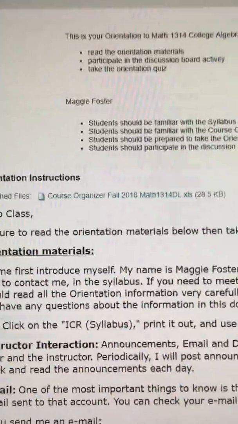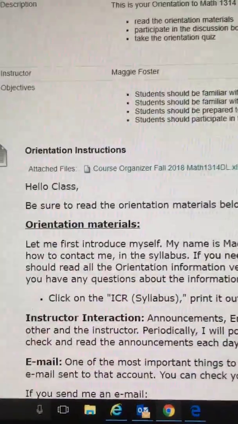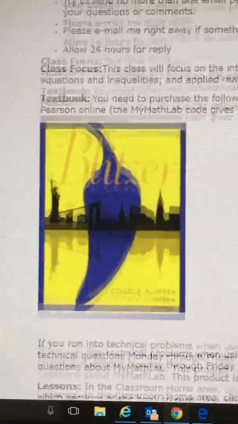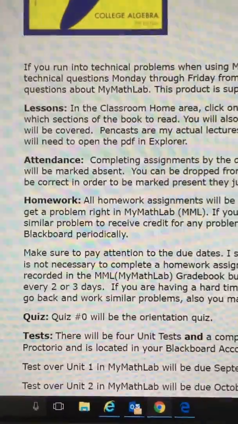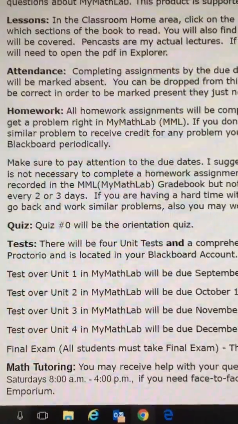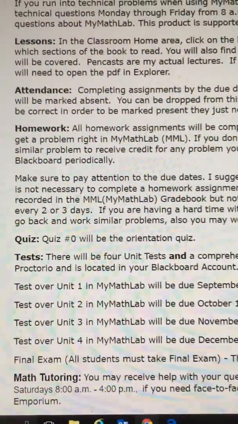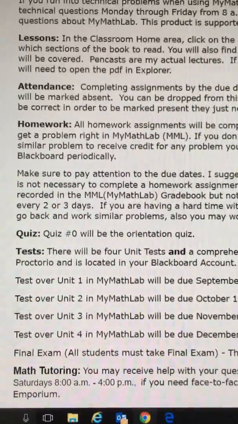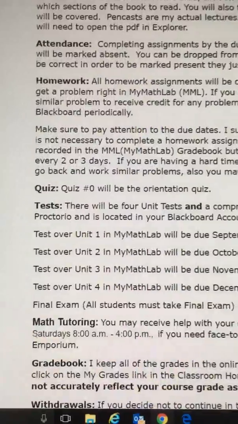Okay. The other thing that I would like for you to look at here, you slide all the way down, you can read through the orientation materials. It tells you what textbook we're using, some of my policies. As far as late homework goes, you will be allowed to turn in homework late, but you're going to get a 20% penalty for anything that's turned in late. So just be sure that you know when the due date is so that you don't have to take that penalty.